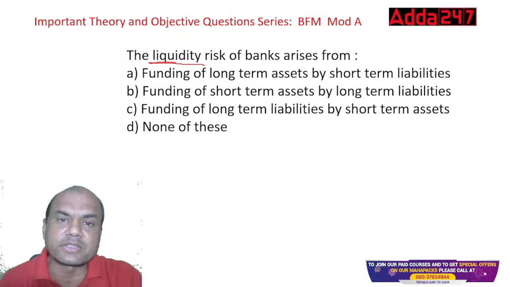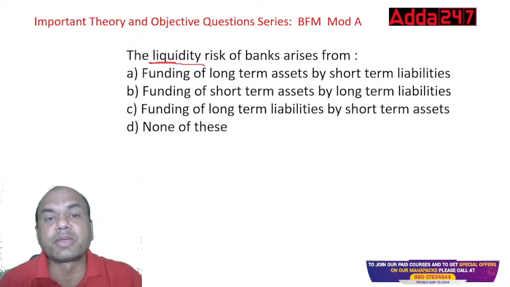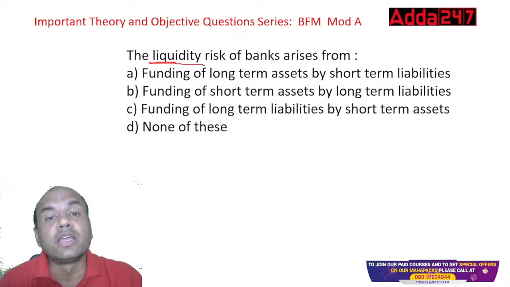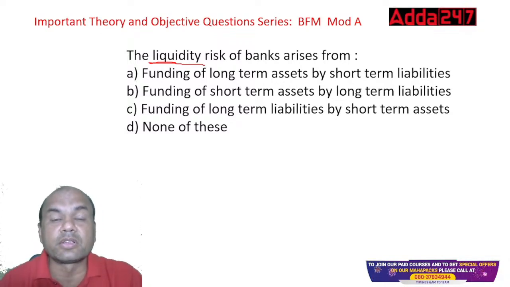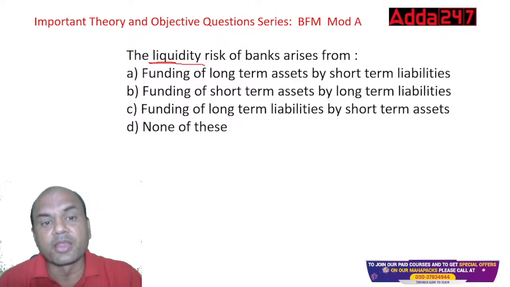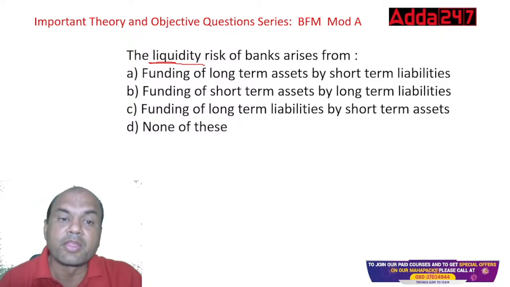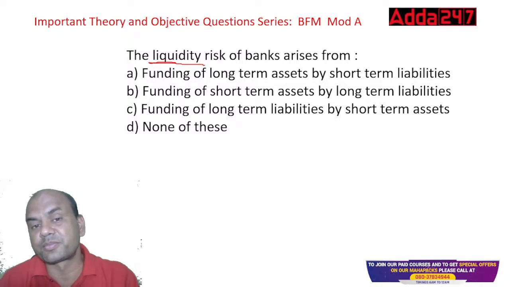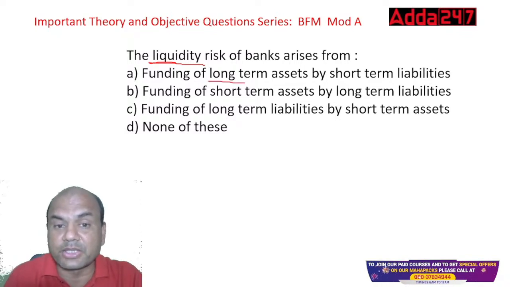Same thing about the banks also. Bank has to pay some bondholder. At that time, the bank doesn't have the money. That is liquidity risk. If some depositor comes for withdrawal, the bank doesn't have money. That is a liquidity risk. So this liquidity risk of the bank arises from, number one, funding of long-term assets by short-term liabilities.